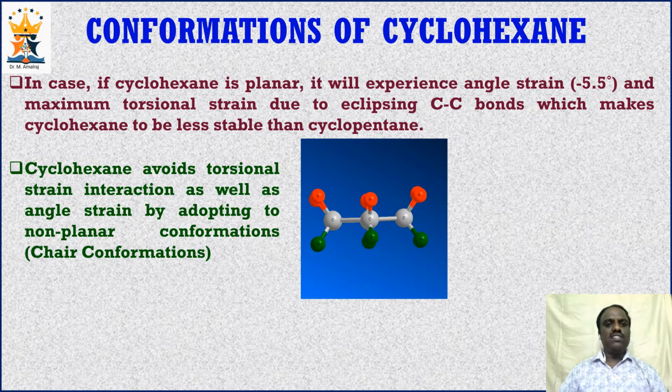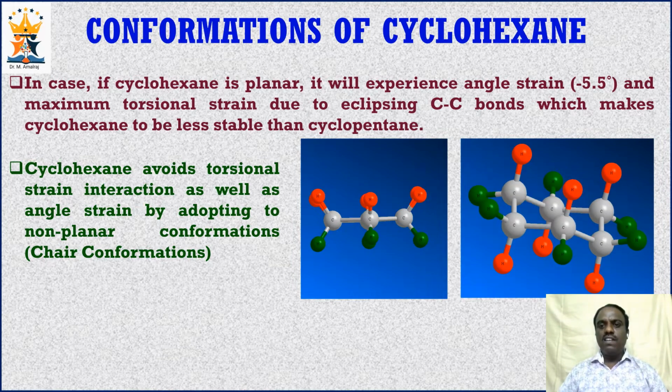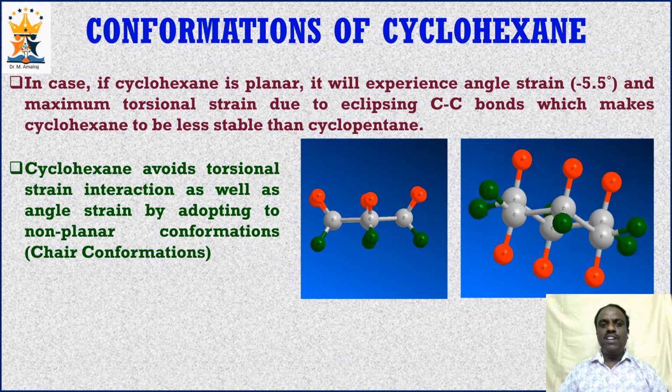Cyclohexane avoids torsional strain as well as angle strain by adopting non-planar conformations, particularly the chair conformation. And this is the chair conformation of cyclohexane. Look at the bond angle, which is almost the typical tetrahedral bond angle of 109.5 degrees. This conformation is also free from torsional strain.